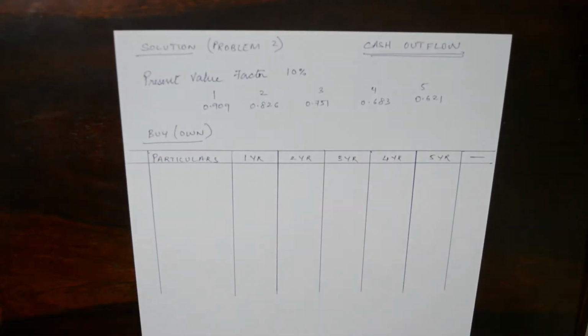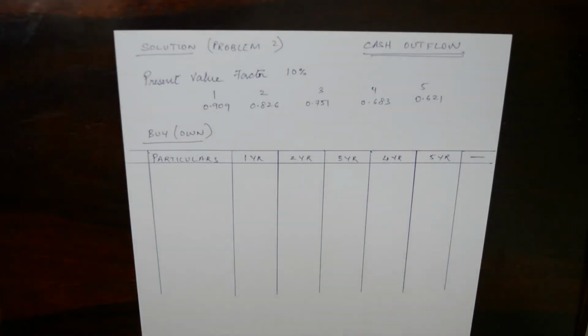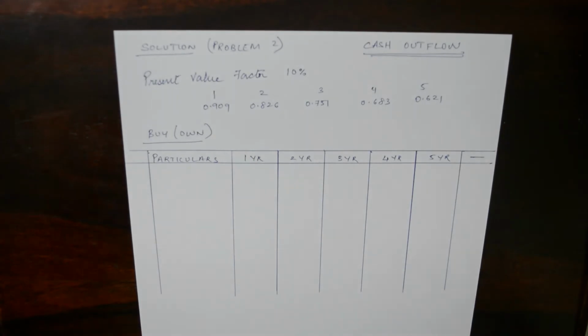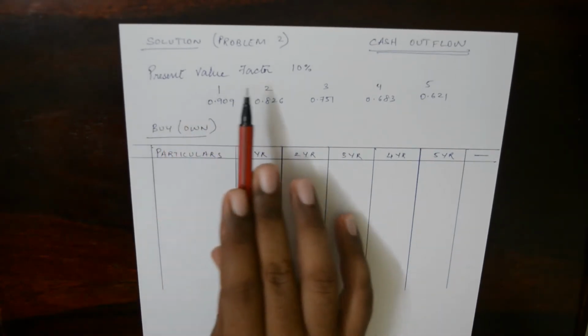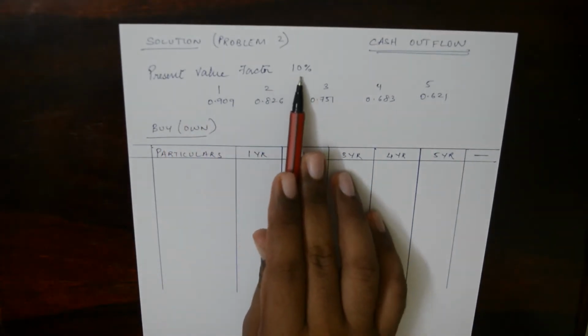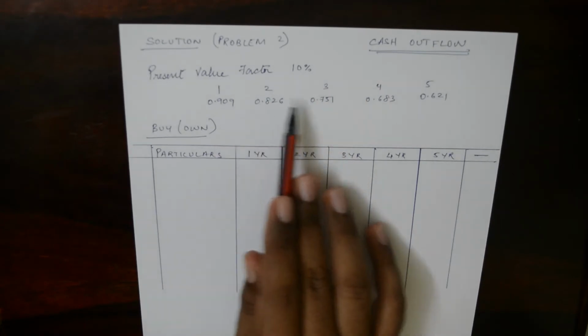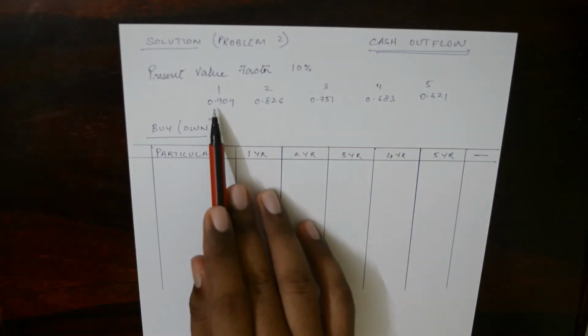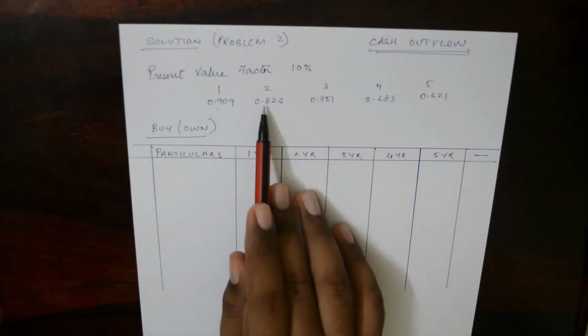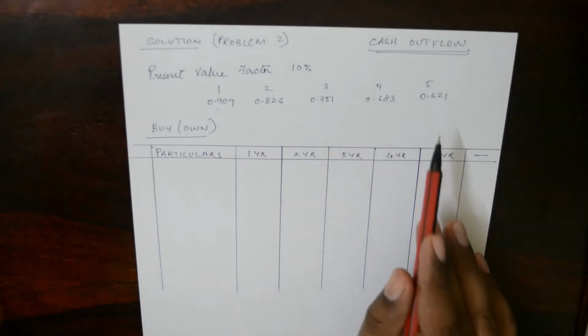So now we will start with the problem. Now in the problem, we will see what is given. The present value factor is given, it is 10%. Now for each year it is given in the problem. First year it is 0.909, second year it is 0.826.